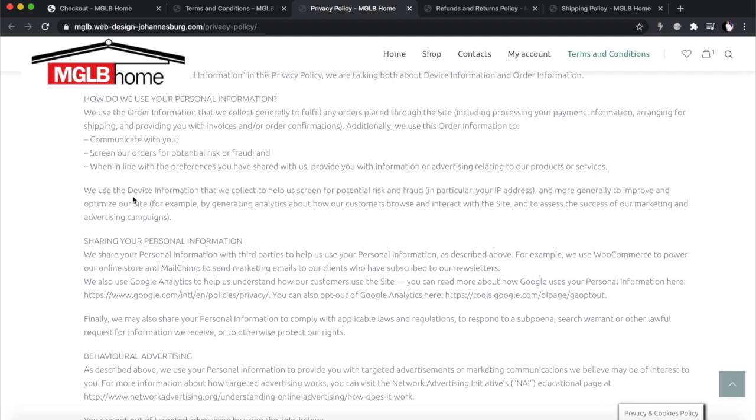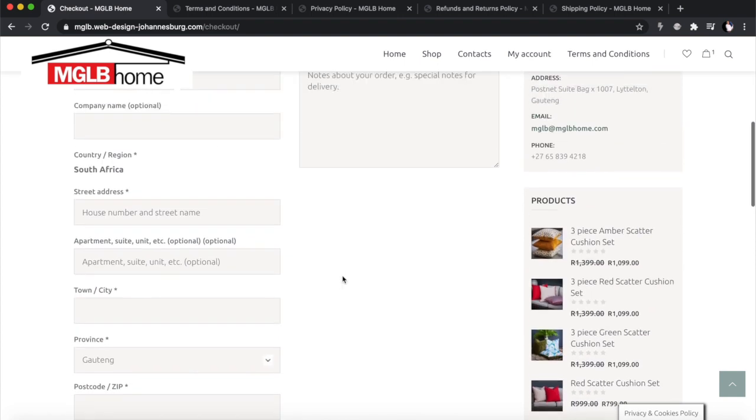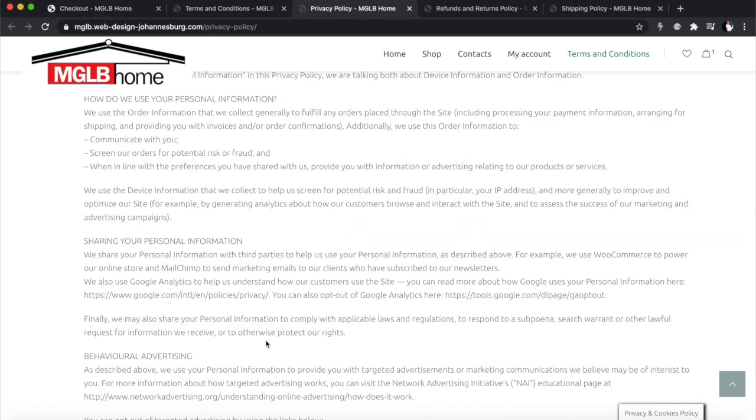So if you've built your e-commerce store on WooCommerce and you followed my tutorials and you connected it to MailChimp or whatever mailing software, that MailChimp automatically connects to this part of your store, where it will take note of if somebody opted in or not. So it will do all of that for you. You don't have to worry about, oh, did this person opt in or not? How do I remember if they did that before I can send them? So if you connect the MailChimp WooCommerce plugin and you do everything right, you don't have to worry about this. This will be done for you automatically.